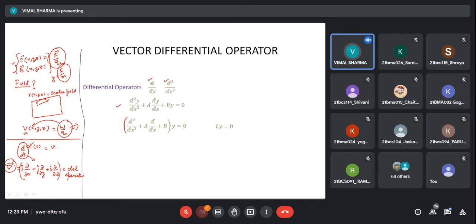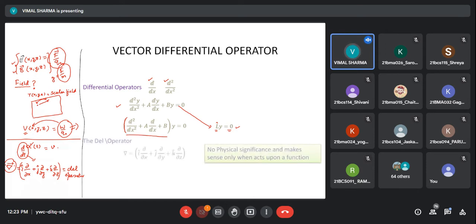If I operate with this operator on y, or symbolically you can write that operation of operator L, which is this, on y equals 0. So I can write this differential equation. So just to give you an idea what I mean by operator. Do not worry, you need not go into much detail of this.